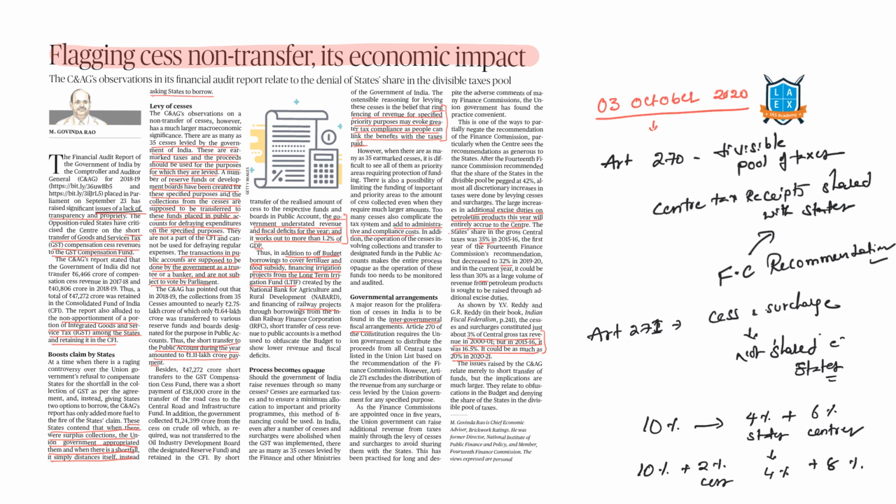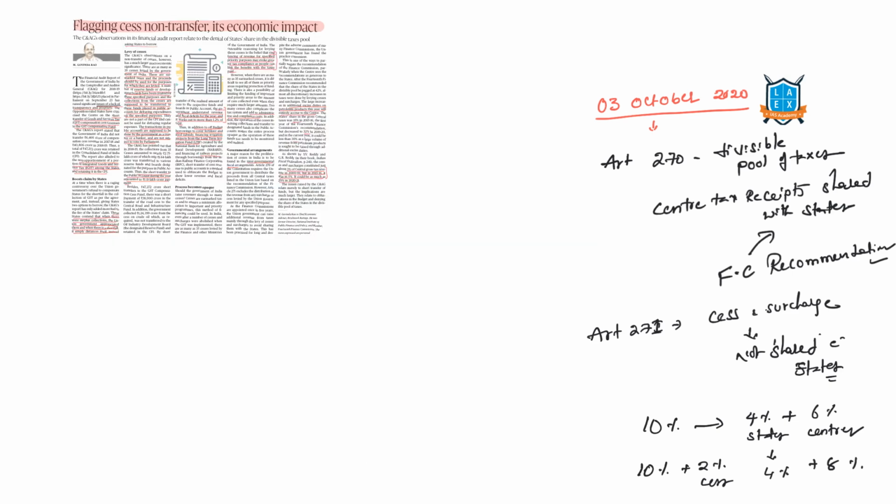The second point you need to understand here is that these have a specific end purpose. Educational cess, Swachh Bharat cess. It means the end use is clearly specified. The money which is collected for cess has to be spent only on that intended purpose.